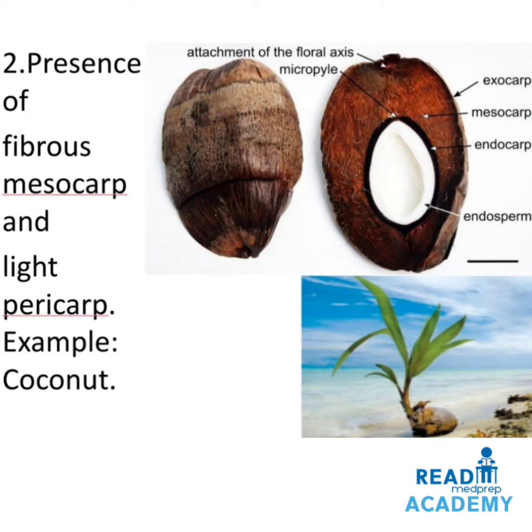Presence of fibrous mesocarp and light pericarp. Example, coconut. In the image above, you can see the light exocarp. Below the exocarp is the mesocarp. Inside the mesocarp is the endocarp. All these structures are lightweight and buoyant. Inside the endocarp is the endosperm, which is the edible part of the coconut. In the below image, you can see the growing coconut plant which has been dispersed by water.